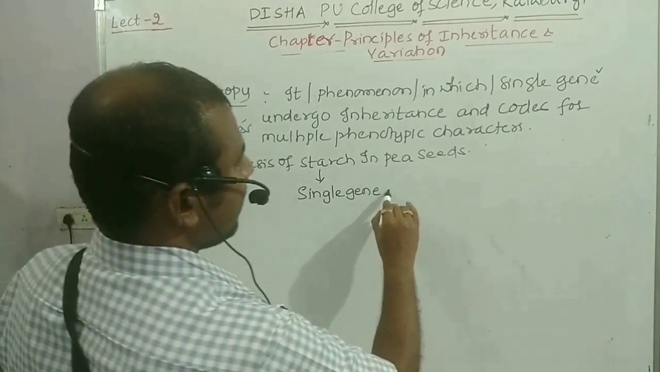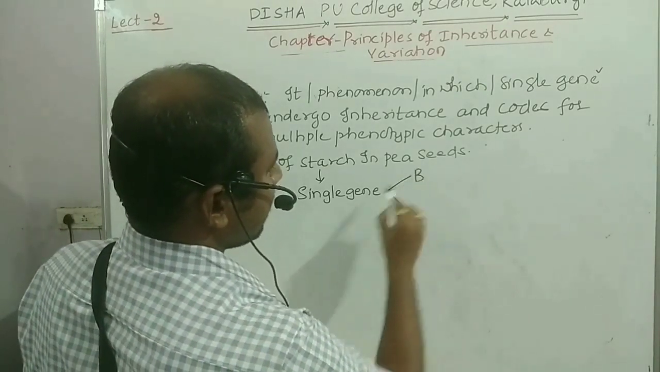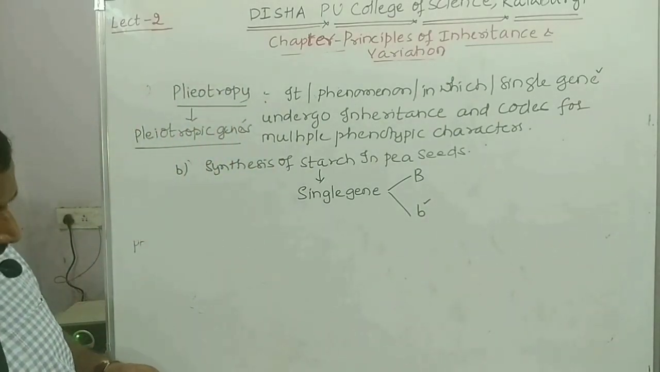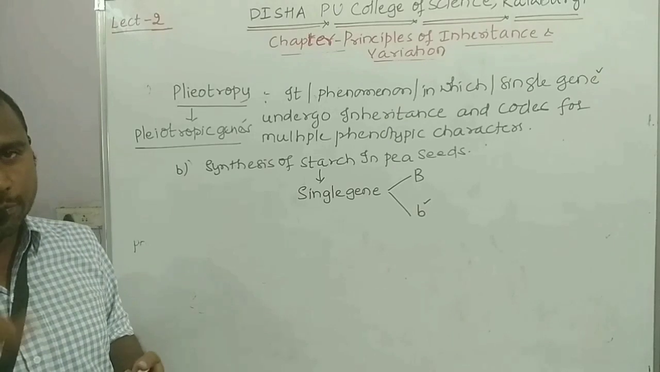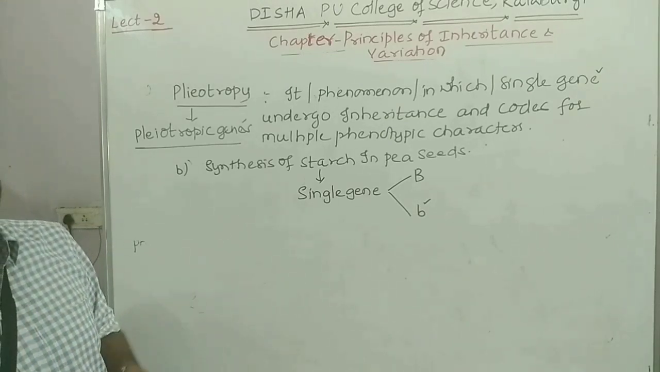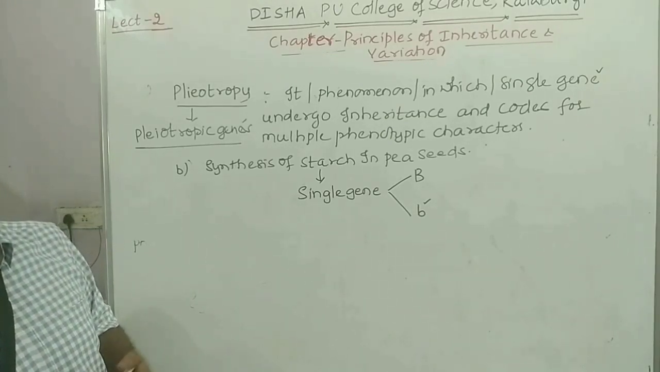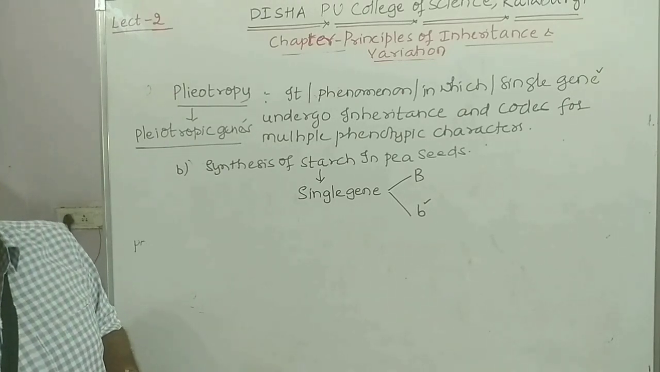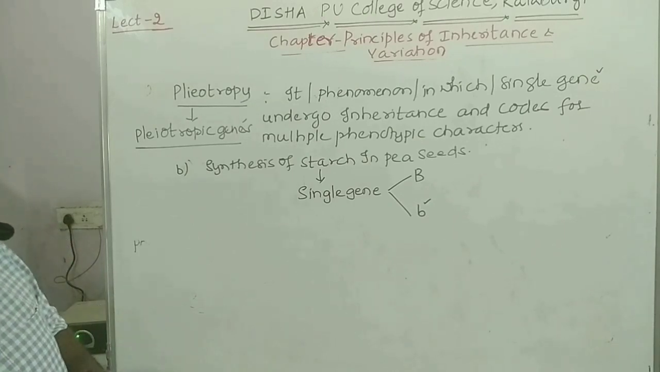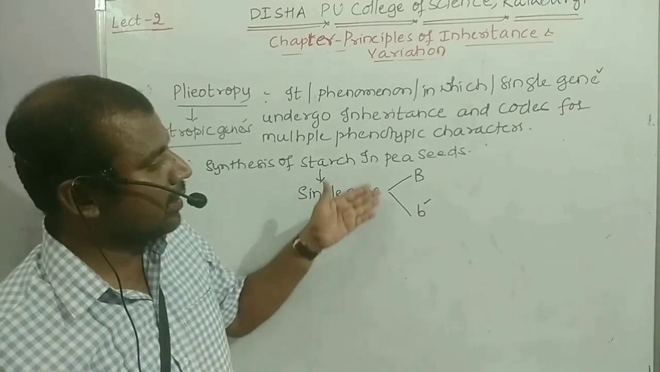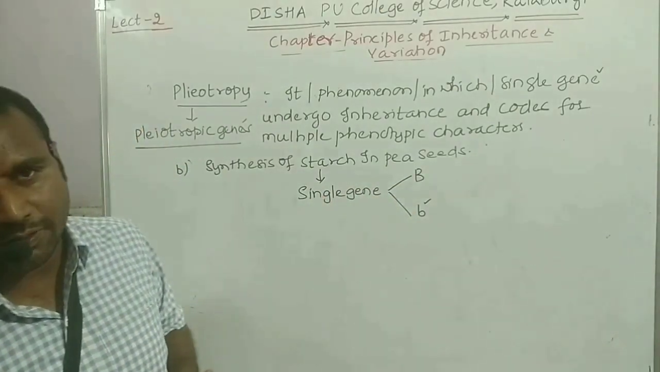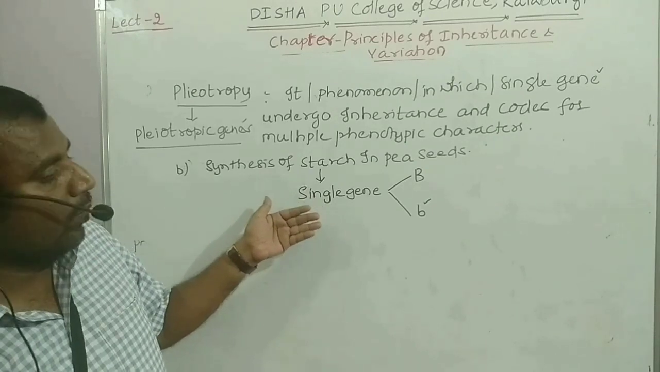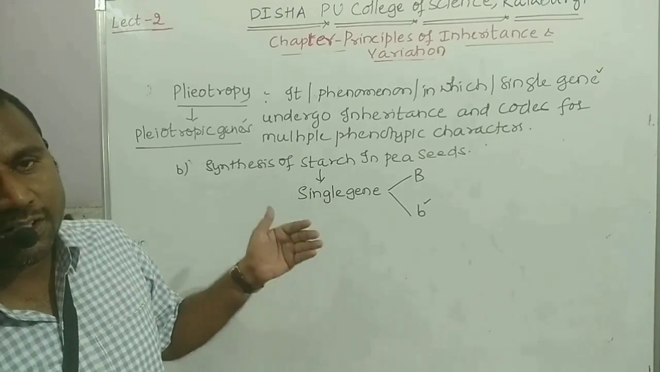One is a dominant allele, that is capital B, and another one is a recessive allele. As we know, alleles exist in pairs, because the homologous chromosomes, either in the plant cell or in the animal cell, exist in pairs, diploid in condition. Thereby here, the single gene exists in two different forms of alleles: one is the dominant allele, capital B, and another is the recessive allele, small b.